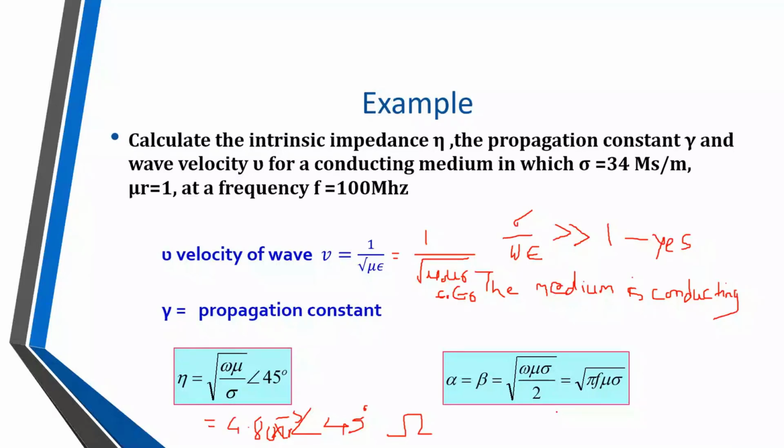Here alpha is equal to under square root omega mu sigma by 2, where omega means 2 pi f, mu means mu naught mu r, and sigma is given as 34 mega Siemens per meter. Or you can consider this second equation, alpha equals under square root pi f mu sigma.